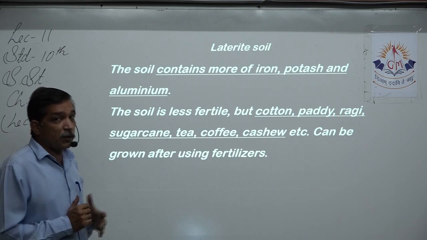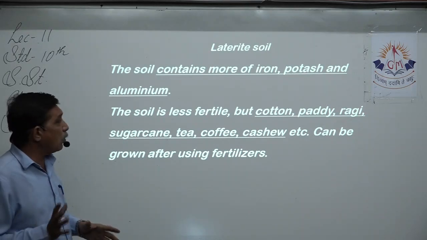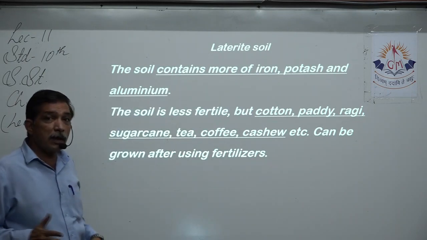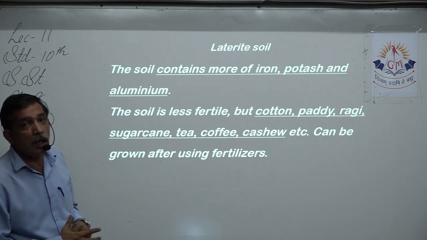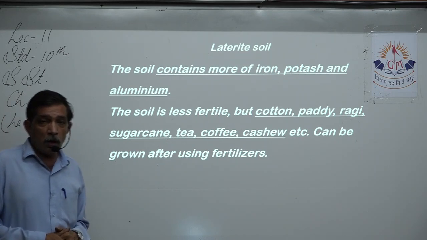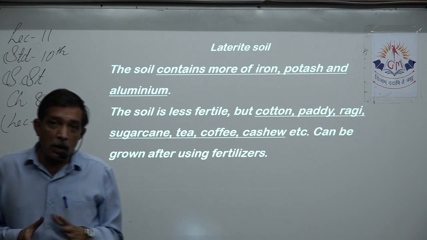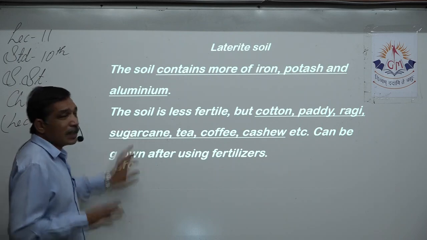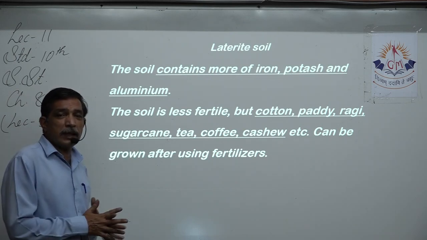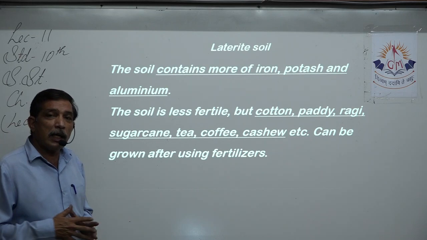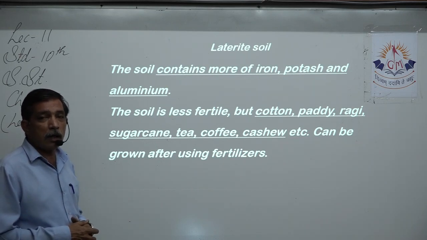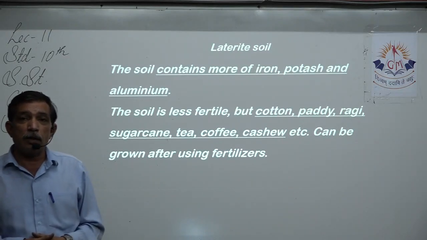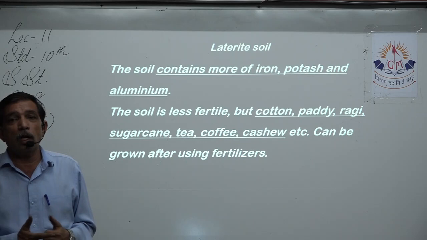The soil is less fertile because it lacks something. We know iron, potash and aluminum are present, but that does not help much in growing more crops, because the minerals and nutrients that crops need are absent in the soil. So the soil is less fertile, but with good care, by giving it chemical fertilizer artificially made in factories, we can replenish whatever is missing.